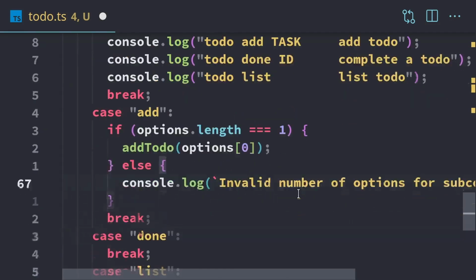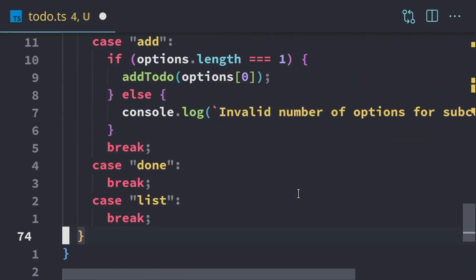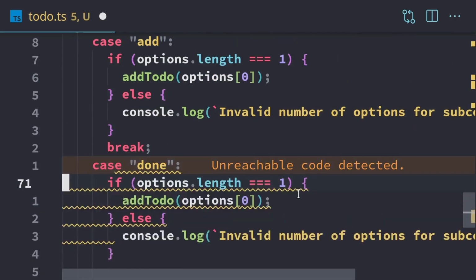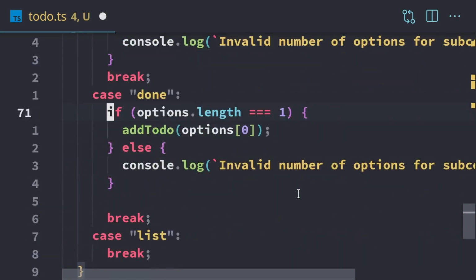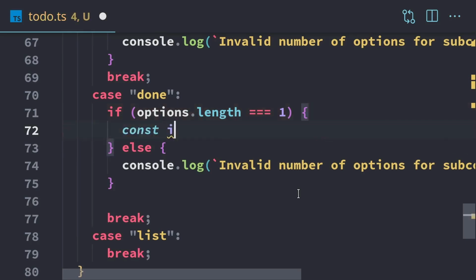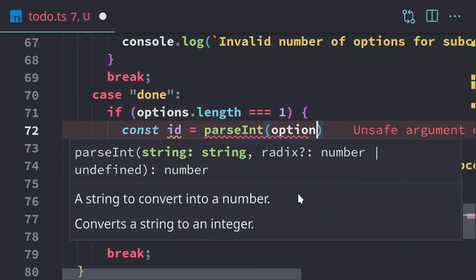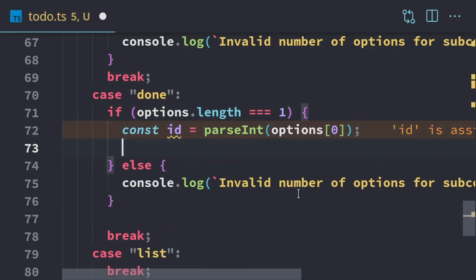Next, we're going to work on the done option. So I'm going to copy this block here, just the if else. I paste that down here into the done. So for done, we're going to check the options.length again. And if it is 1, then we need to get the ID. So the option for done is going to be the ID number. So we'll get the ID. We use parseInt that's built into JavaScript. So we'll access the number, convert it into an integer.